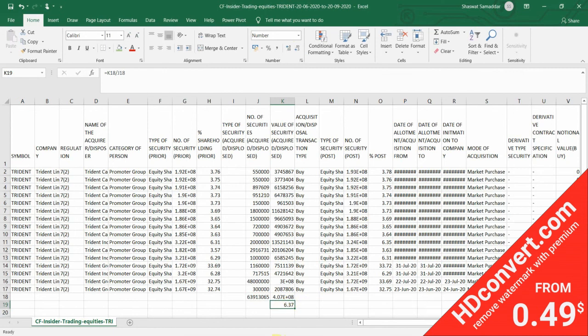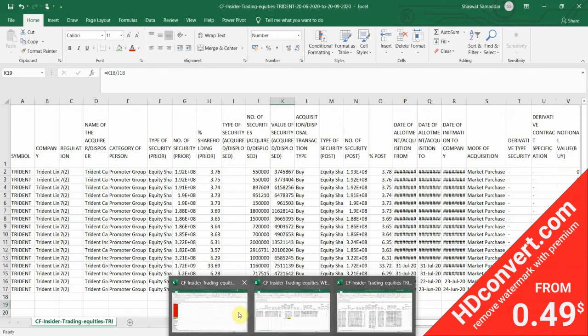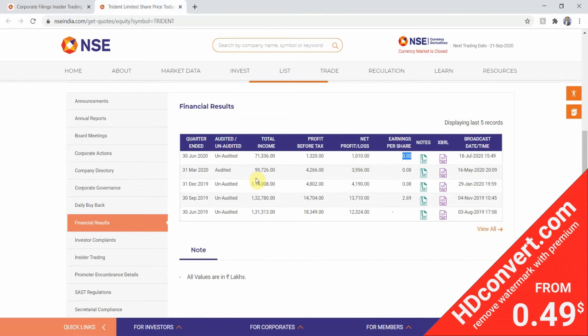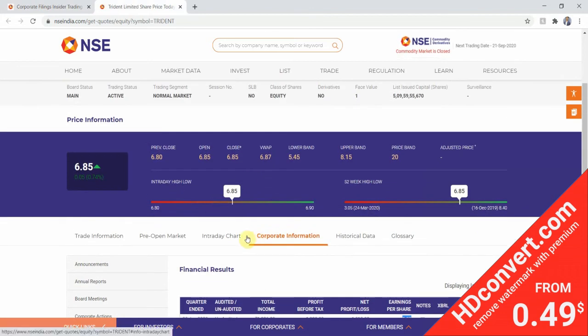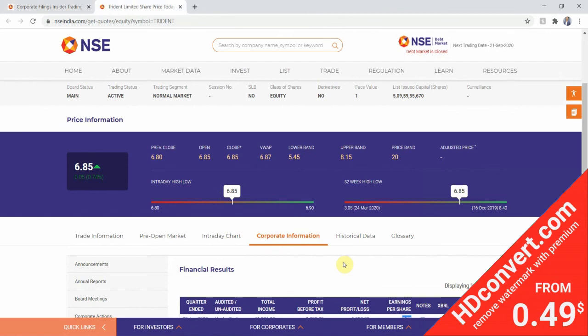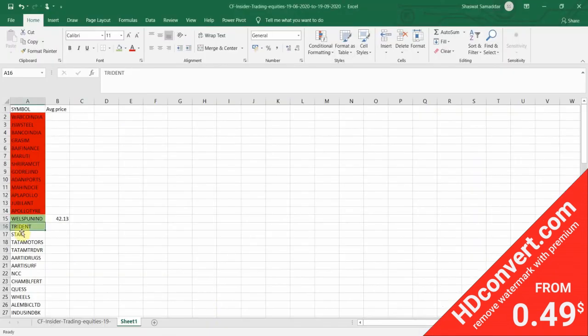Let me just record the average price. The average price was how much? The average price was 6.37. Okay, correct. 6.37 rupees. Now the next step, the Swelspun India and Trident will be included in my swing trading watch list.